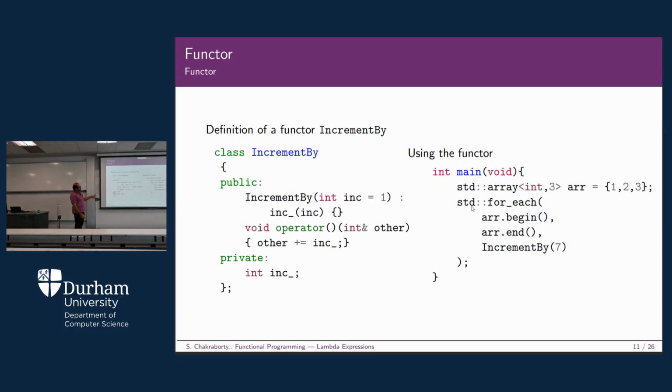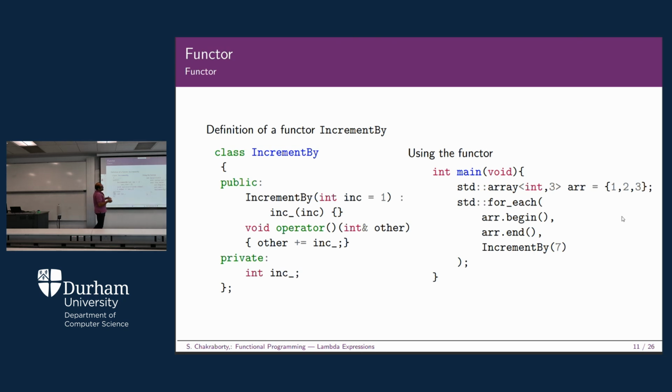Now while you are going to use the functor, what are you going to do? You are simply calling that IncrementBy within this for_each function. for_each is another function that is also defined within the standard template library of C++, and we have first defined that there are 3 elements in this array. So you can see that there are 3 elements, 1, 2, and 3, and these 3 elements we are now going to increment by 7. When you are calling this for_each, you are starting with array.begin, array.end. So that is the first element to the last element. So the entire array is given.